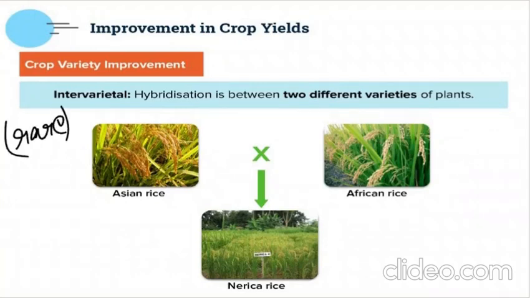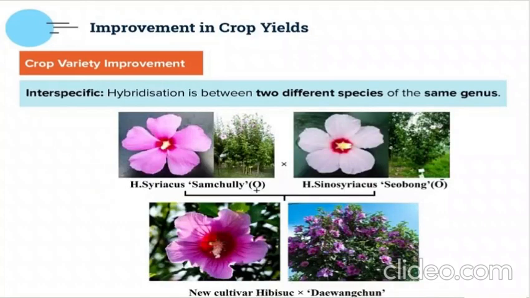This is a rare and difficult process because I am going to take two different varieties. I'm directly taking two different varieties: Asian rice and African rice. That's so difficult. I will breed the genes of both of them. That is very difficult and very few people do it. So when Asian rice is crossbred with African rice, I'll get Nereka rice, which will have properties of both Asian rice and African rice. So that is intervarietal, where I take two different varieties of plant and crossbreed them.